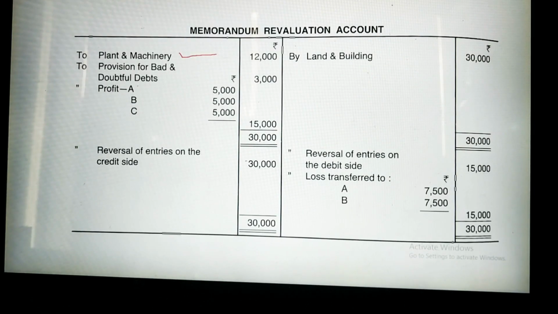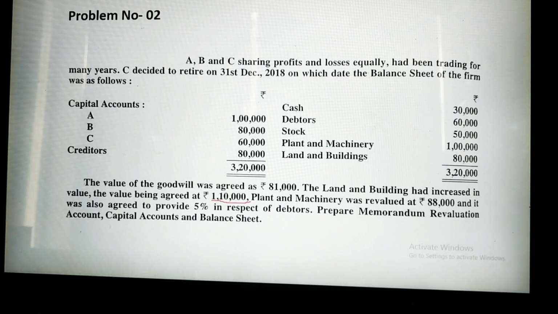Land and building on the credit side I have taken 30,000, but on the expenses side, the debit side, plant and machinery and provision for bad and doubtful debt, 12,000 plus 3,000, total becomes 15,000. In this case the credit side of the revaluation account is in excess over the debit side, which means this is a case of profit. So this profit is 15,000.